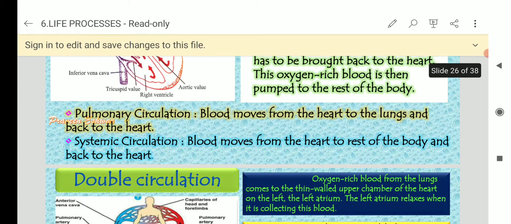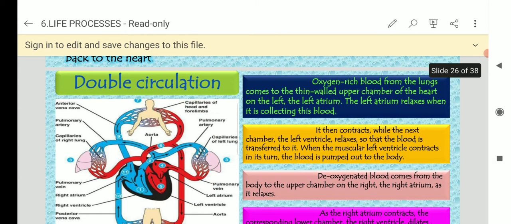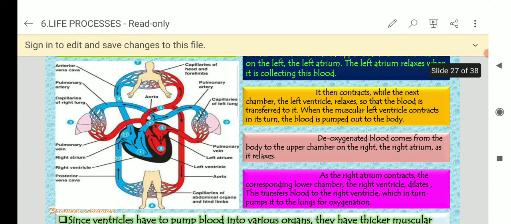In that there is two types of circulation. One is the pulmonary, another one systemic circulation. So what is the difference between pulmonary and systemic? In the pulmonary what happens? Blood moves from the heart to the lungs and back to the heart. Okay, the blood moves from the heart to the lungs. But in the systemic circulation, blood moves from the heart to rest of the body and back to the heart. Okay, this is very important. This is the blood circulation, double blood circulation.